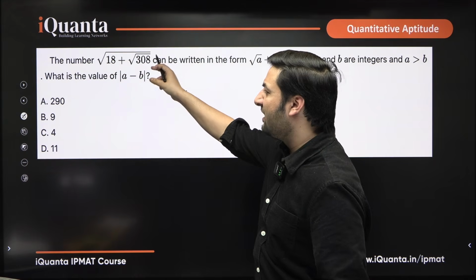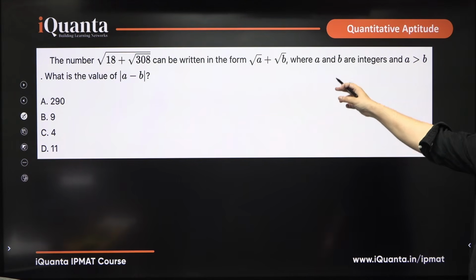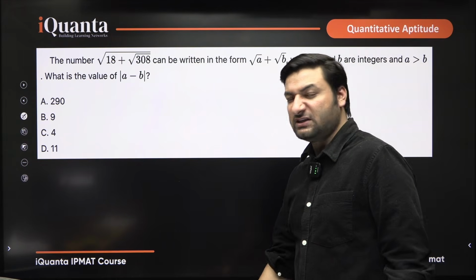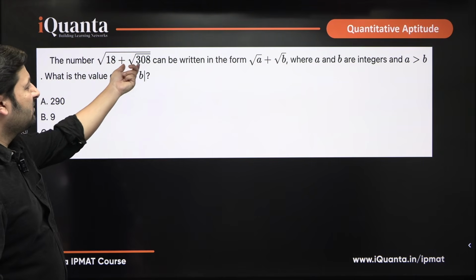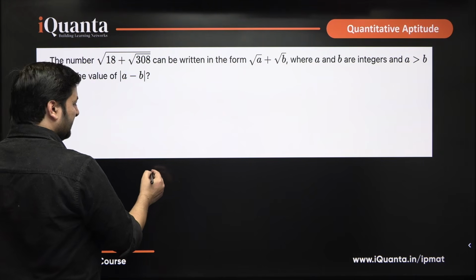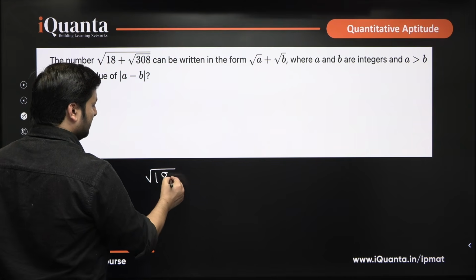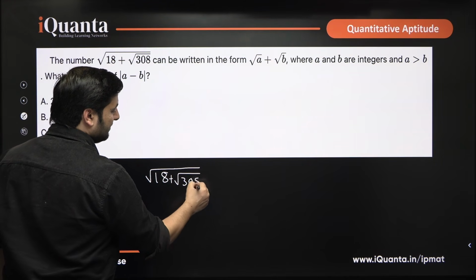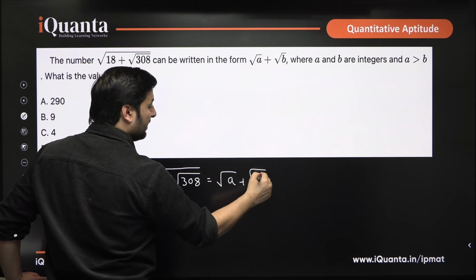Root, this is entire root of 18 plus root 308 can be written in the form root a plus root b, where a and b are integers and a is greater than b. What is the value of mod a minus b? So, this is not a difficult question, okay. This number can be written like this. So, what is it saying? It is saying that root of 18, then inside this only we have root of 308. This can be written as root a plus root b. So, do as the question says.